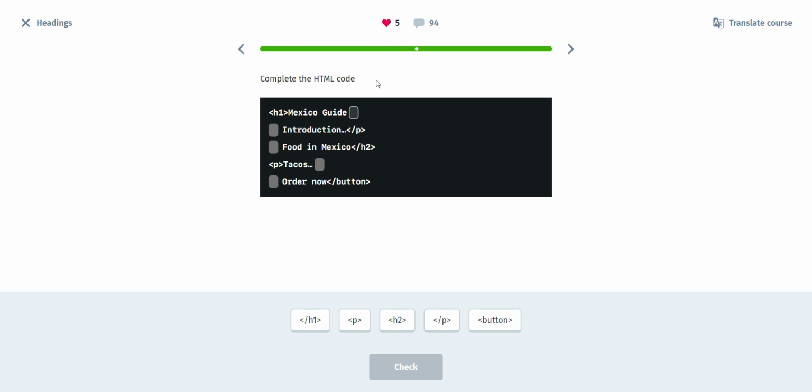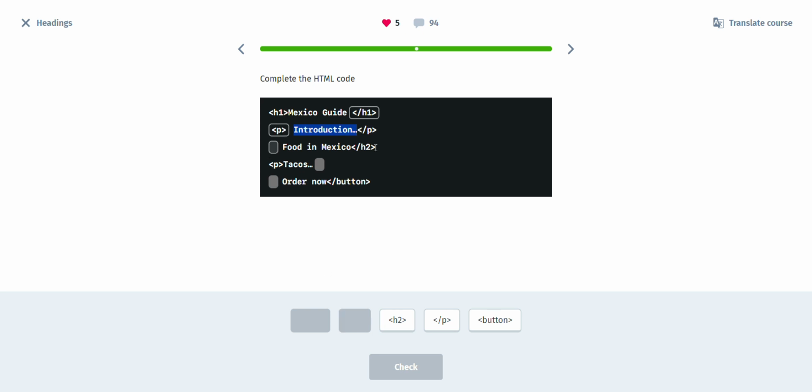And if you guessed this, you're right. This is the first heading. We have an opening tag here, so we need a closing tag here to complete the HTML code. We have a closing tag of paragraph here, so we're going to need an opening tag of paragraph here.